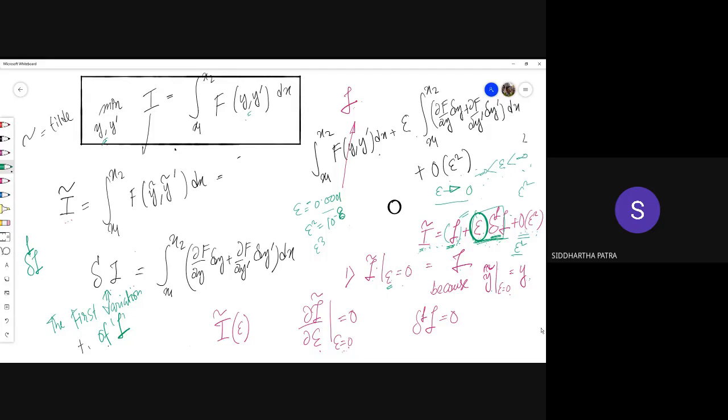And that's why the only way I is the minimum value of I tilde, or y is the minima, is that the first variation should be 0. That means this integration must be 0. This part is, for today's class, the most crucial part. If there is anyone who has not understood this, please let me know.